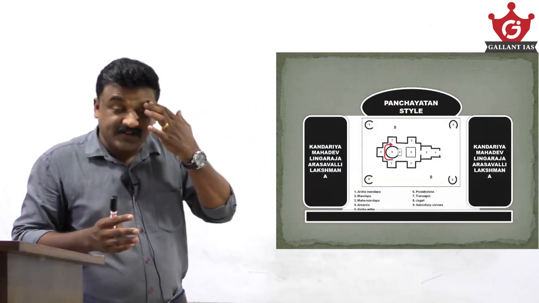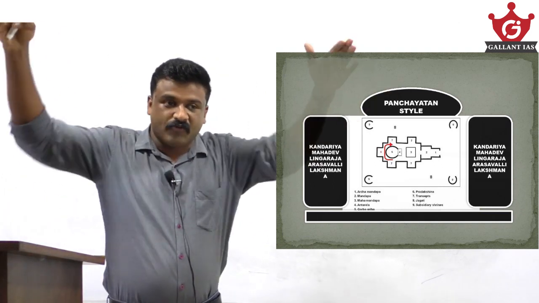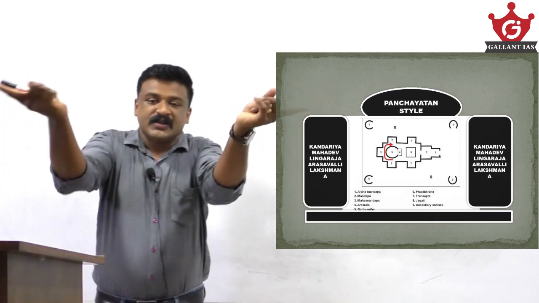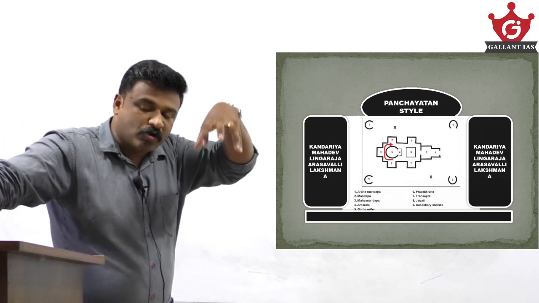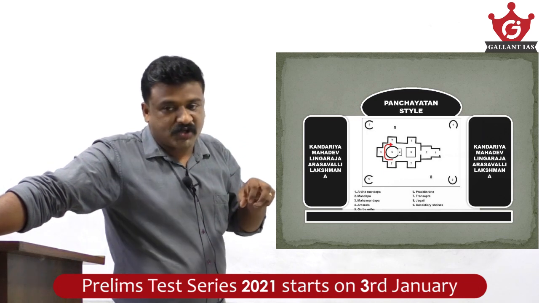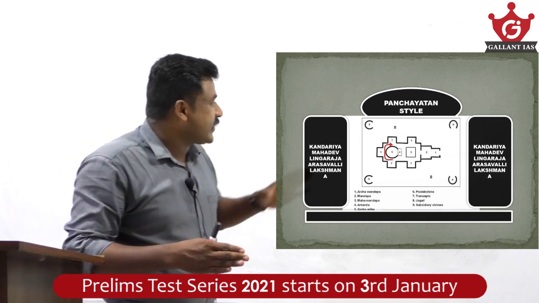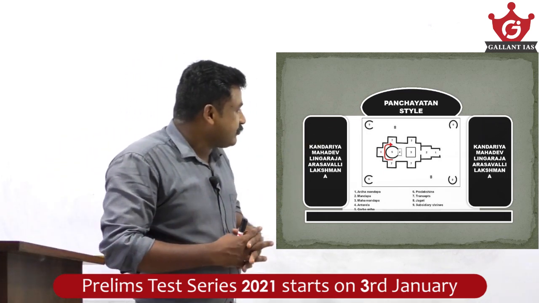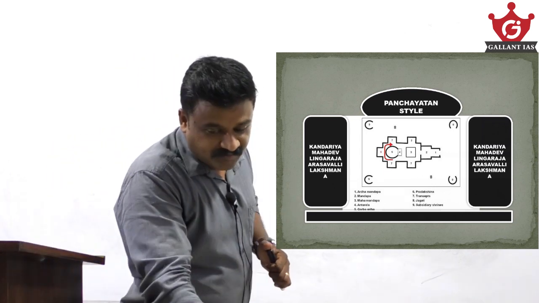Panchayatan style is where the main shrine is surrounded by four subsidiary shrines, as shown in the image. The main shrine is surrounded by four subsidiary shrines, that is Panchayatan style. That is also a feature of the Nagara style of temple architecture. Kandariya Mahadev temple, Lingaraja temple, Arasavalli temple, all these temples have Panchayatan style.